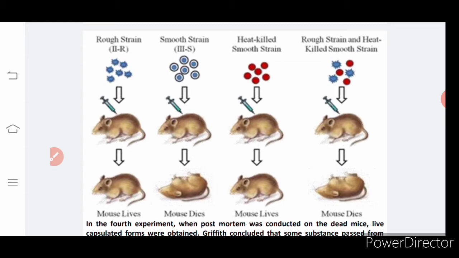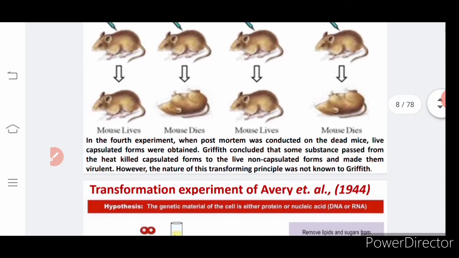Do you follow? Genes from the smooth strain have transformed the rough strain so that the mouse died. See here? So they say that Griffith concluded that some substances passed from the heat-killed encapsulated form to the live non-encapsulated form, so that it has become virulent.